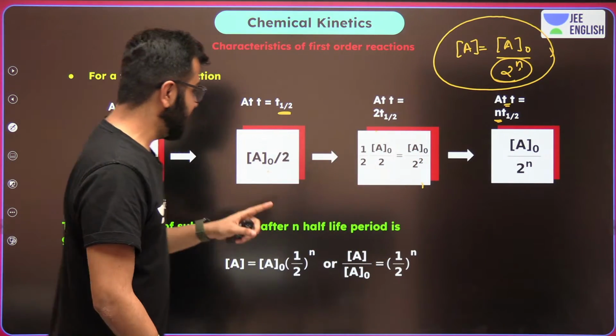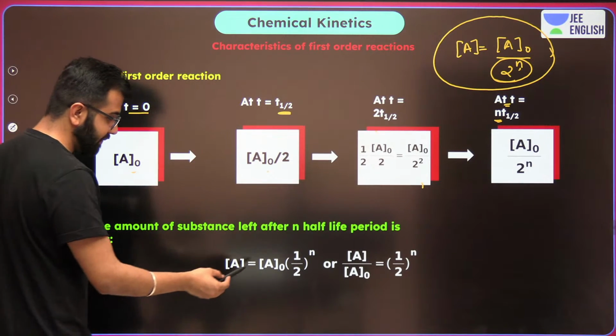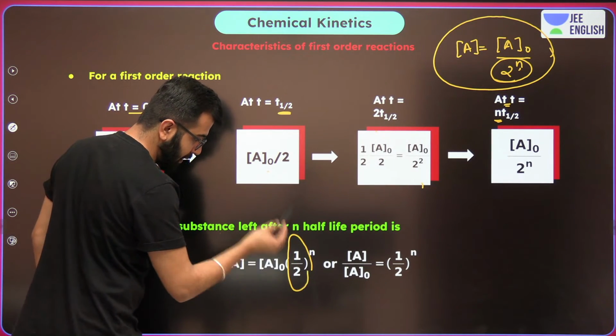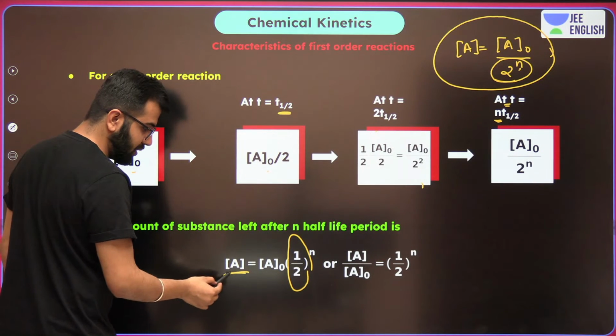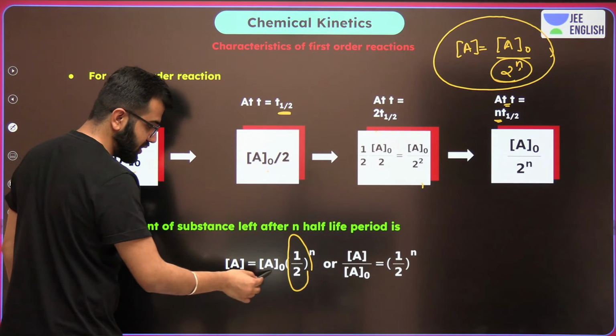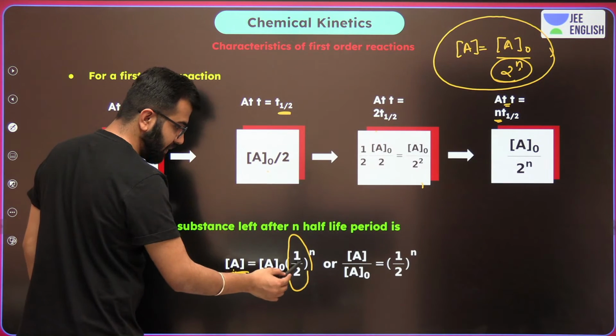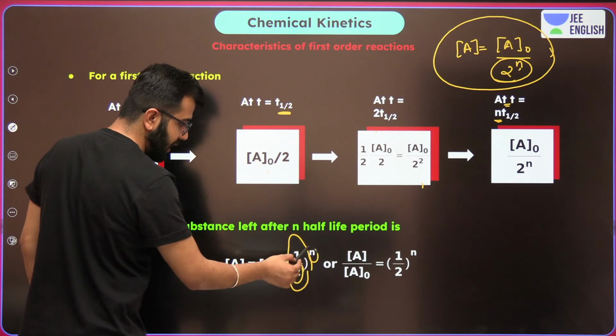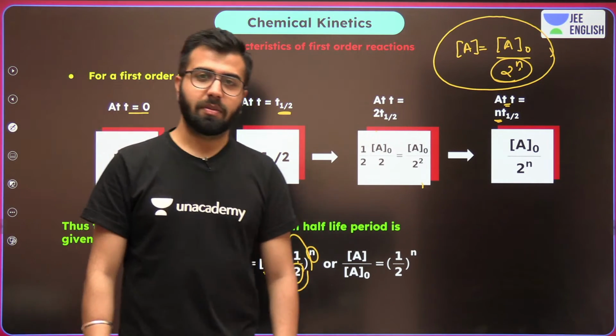Okay. And now guys, pay attention. What are we really looking at? The same formula. A, the final concentration, is equal to the initial concentration upon 2 raised to power n. That's what you have to remember.